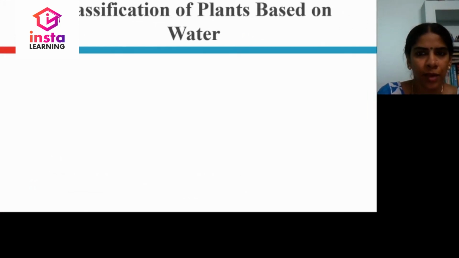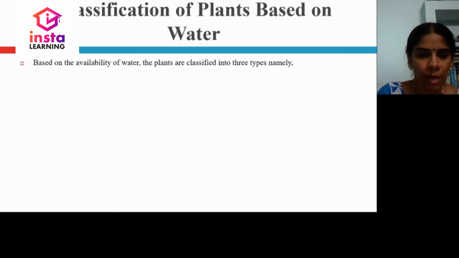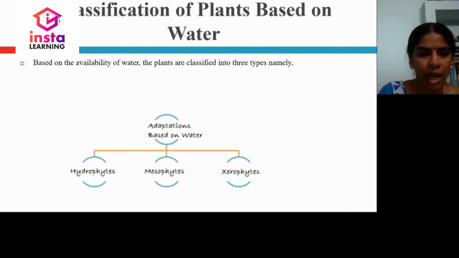Let us now classify plants based on the availability of water. Based on the availability of water, plants are classified into three types, namely hydrophytes, mesophytes and xerophytes.